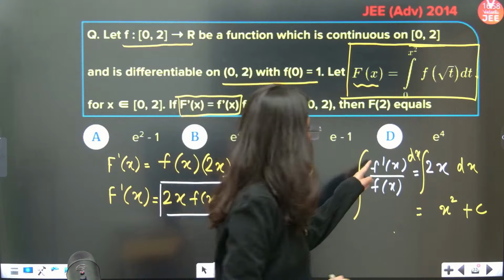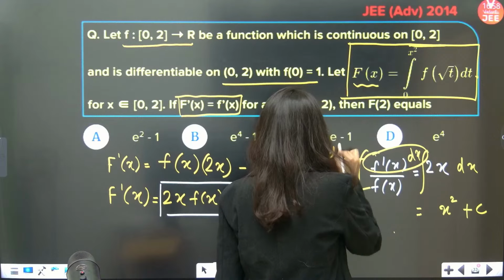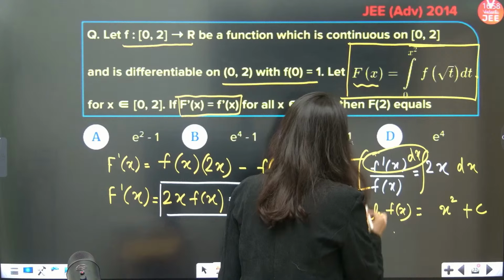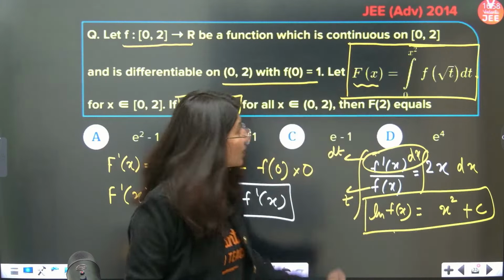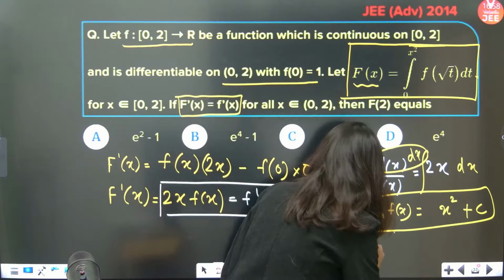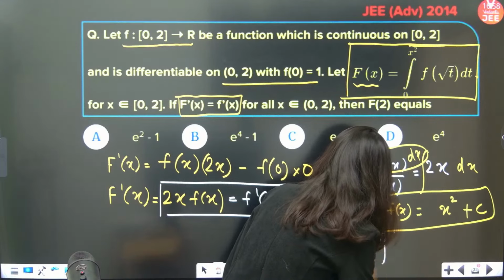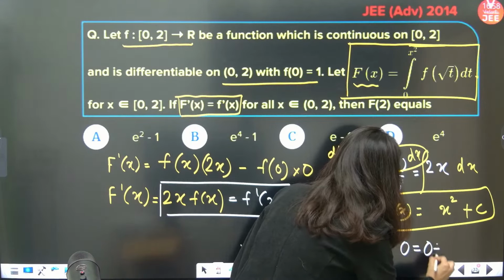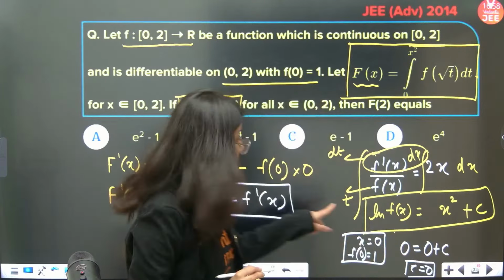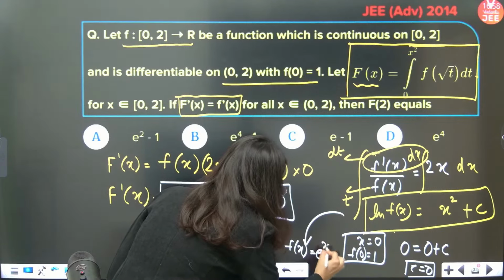This is nothing but, if you put f x as t, then this whole thing will become dt. So integral dt by t is log of t, log of f of x. You've got your function, and also f of 0 is 1, correct or not? F of 0 is given as 1. So put x equals to 0, you get f of 0 is equals to 1. So this is 0, 0 plus c, so the constant term is also 0. So fx is equals to e power x square. Can you see? Fx from here is equals to e power x square, correct?